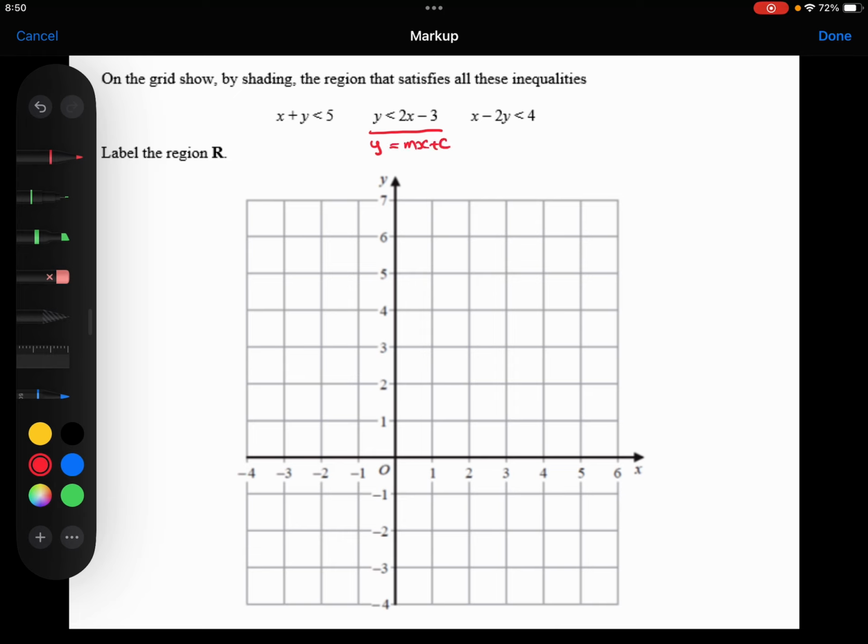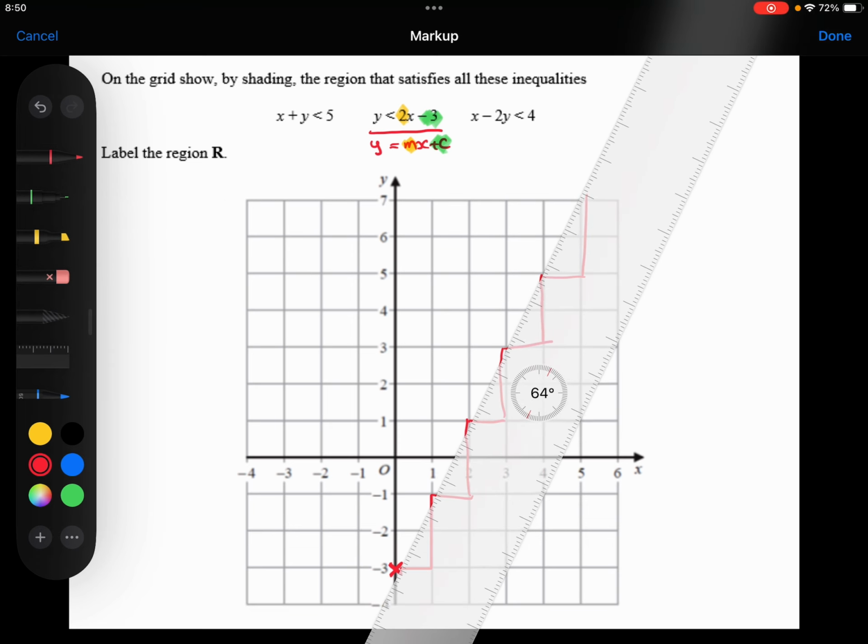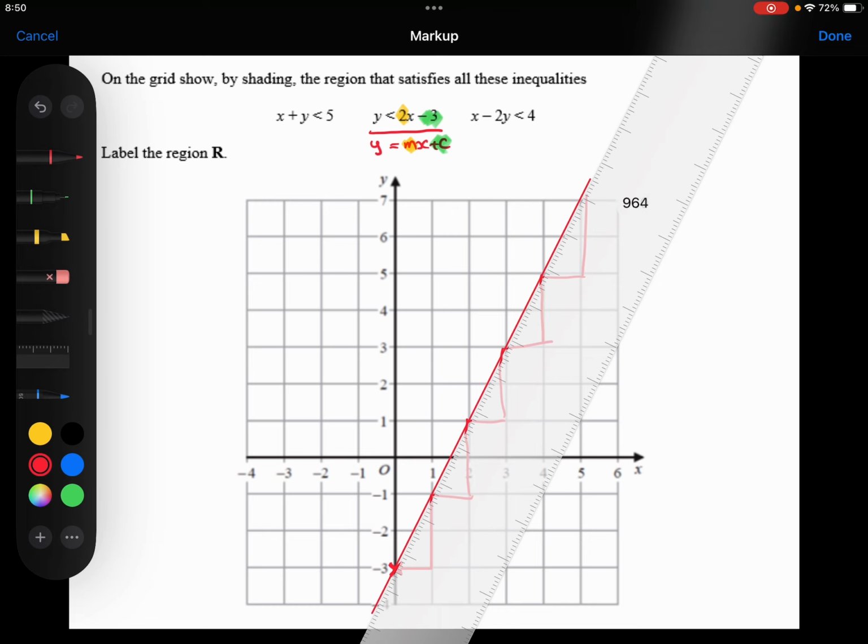So the y-intercept is minus 3. So I'm starting down here at minus 3. And the gradient is 2, which means when I go along 1 square, I go up 2 squares. Along 1 square, up 2 squares, along 1, up 2, and so on. So this line is going to look something like that.